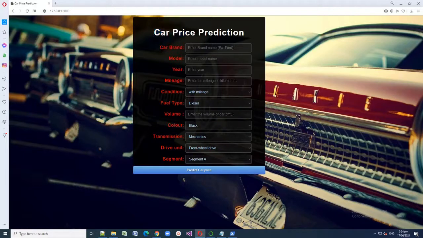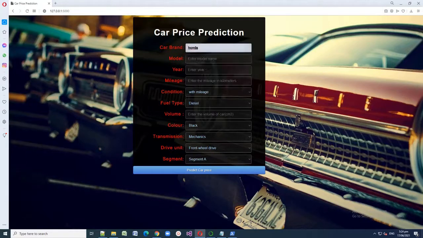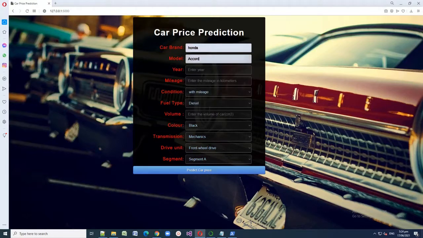We can view the car price prediction form, including the car brand, model, year, mileage, condition, fuel type, volume, color, transmission, drive unit, segment, and the button to predict car price. So let's try to input values and predict how much the car is. For example, in car brand, I like Honda. The model is Accord. The year is 1993.